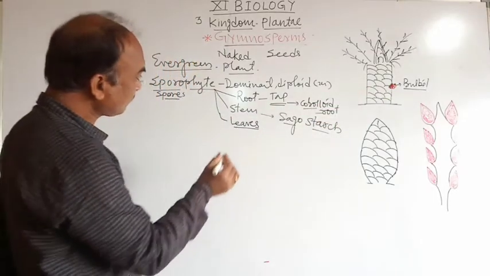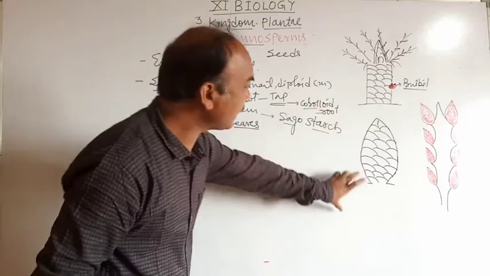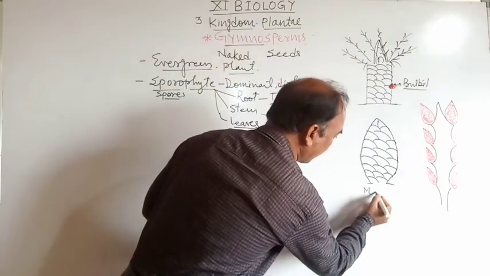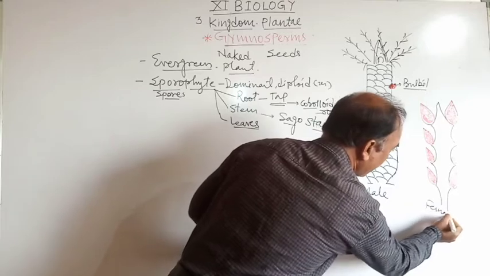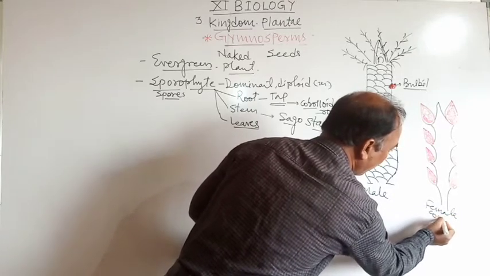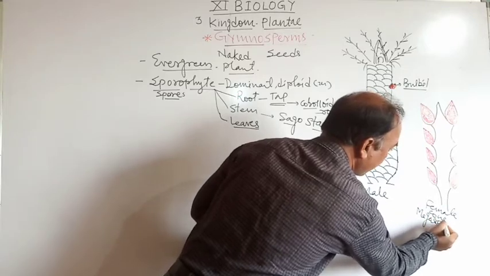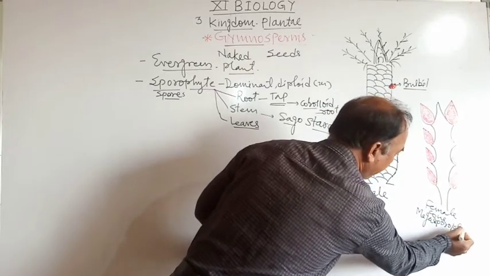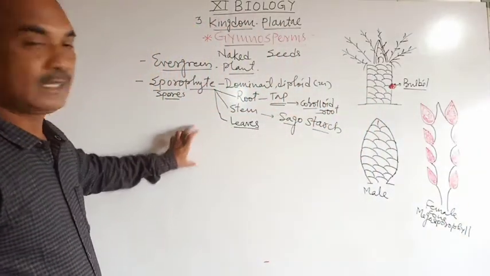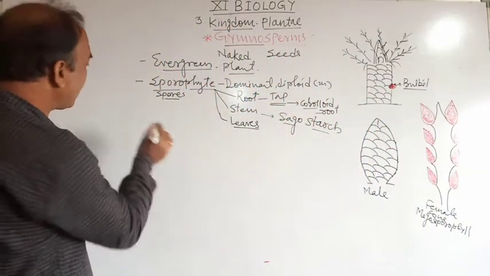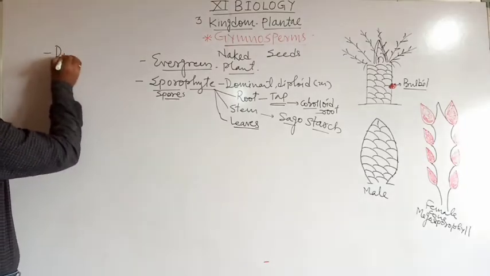Then the plant produces a male cone. This is the male cone, and this one is the female cone or megasporophyll. Okay, the cycas plant is dioecious. Cycas plant is dioecious.